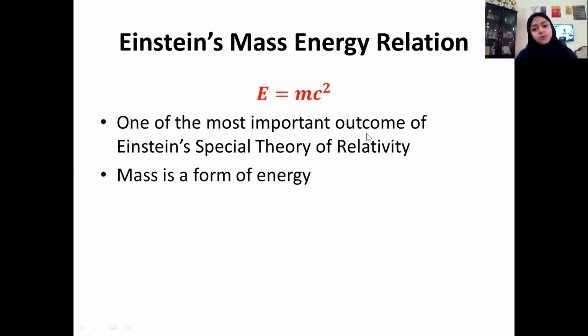Now, one of the most important outcomes of Einstein's special theory of relativity is the mass energy formula itself.